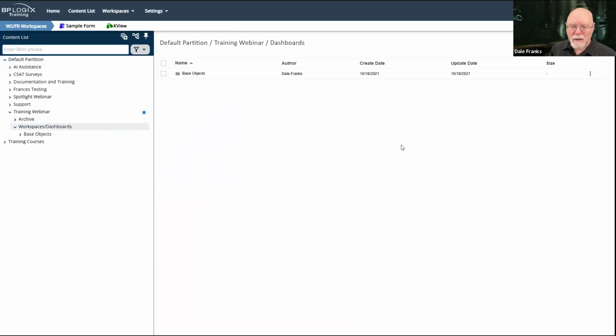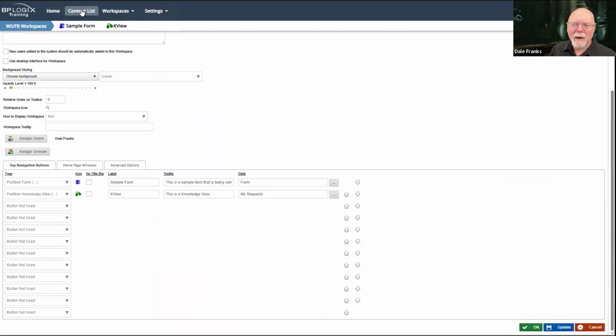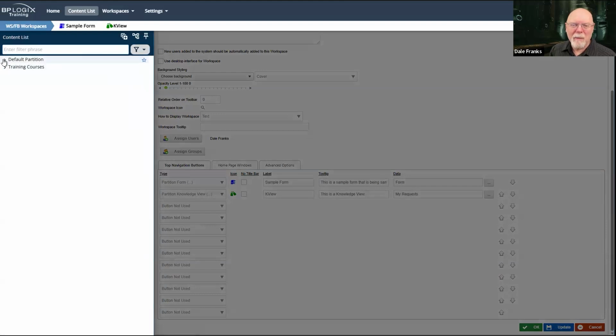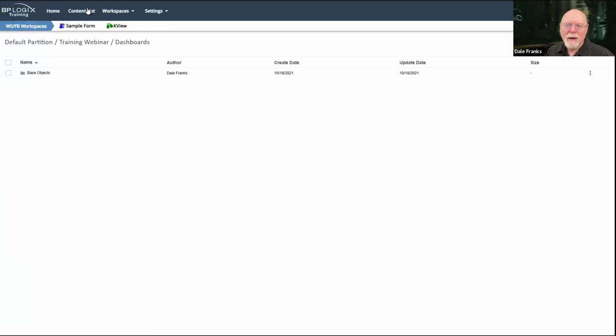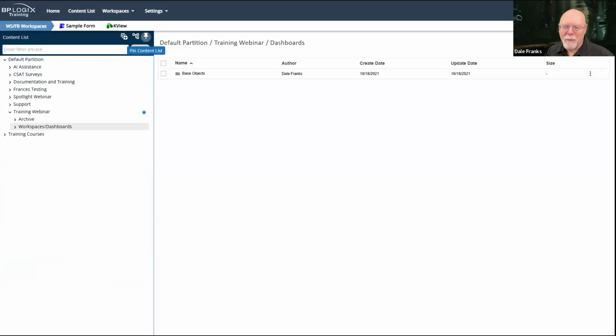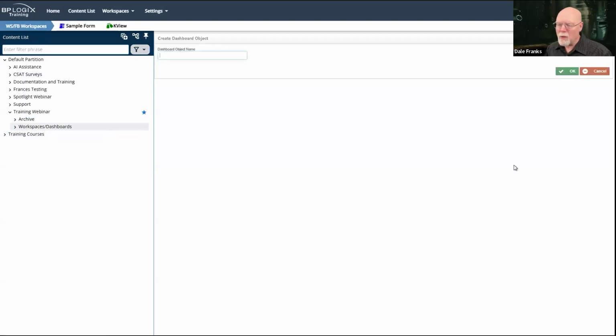So if we go to the workspaces and dashboards screen, I should probably make it over here now that I'm thinking about it. So this should be my working screen and the other one should be my display screen. So over here, we'll go into the workspaces and dashboards. Well, I didn't pin my content list open, which I want to do. So here when we go into the workspaces and dashboards, I'm just going to go ahead and create a new dashboard. So we'll just go to create new and create dashboard. I'm going to give it a name.